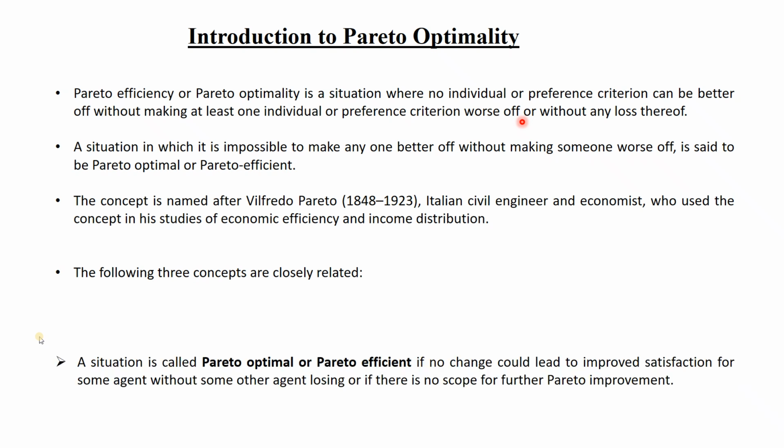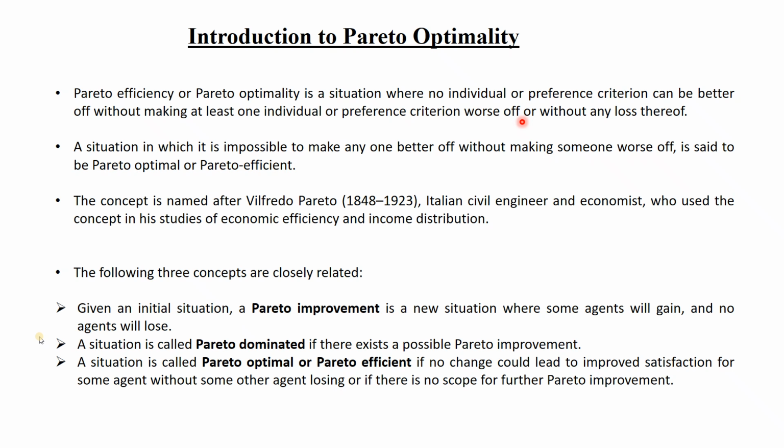The following are three concepts that are closely related to each other. Number one is, given a situation, a Pareto improvement is a new situation where some agents will gain and no agents will lose. That means Pareto improvement.